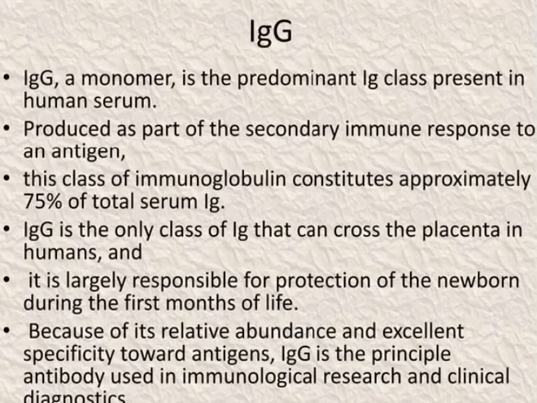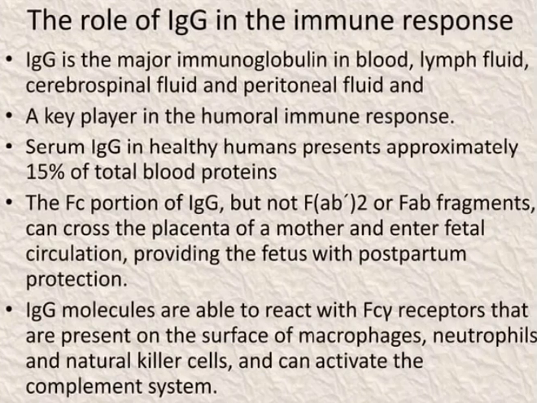IgG is the only class of immunoglobulin that can cross the placenta in humans. It is largely responsible for the protection of the newborn during the first month of life. Because of its relative abundance and excellent specificity toward the antigen, IgG is the principal antibody used in immunological research and clinical diagnostics.